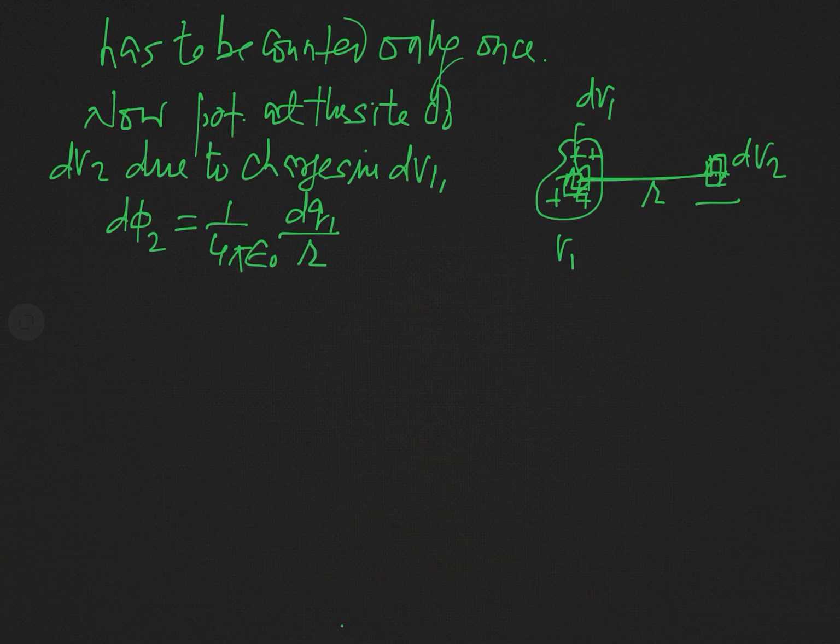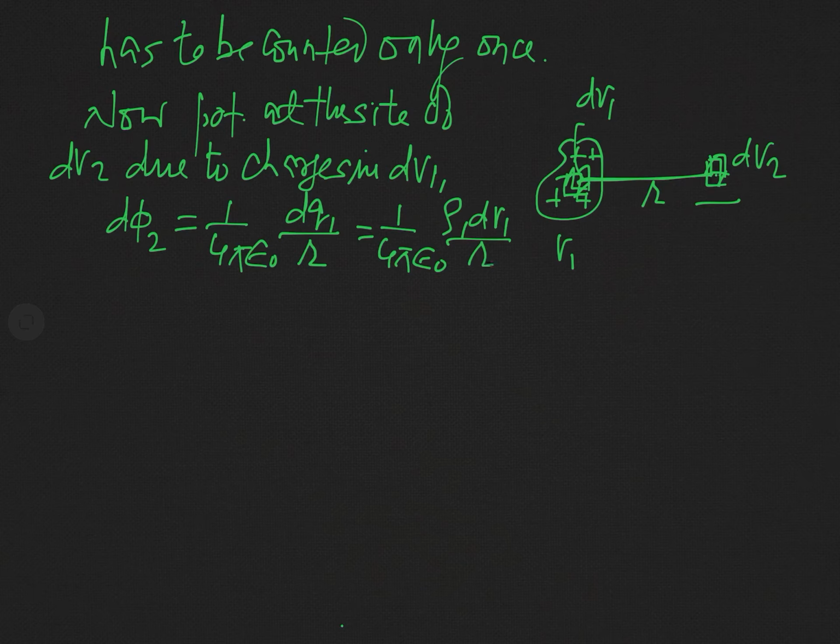In fact, this dq1 is the charge distributed in the volume element dV1, and we know this dq1 is rho1 dV1. So this is the potential at the site of dV2 due to the charges distributed in the elementary volume dV1.